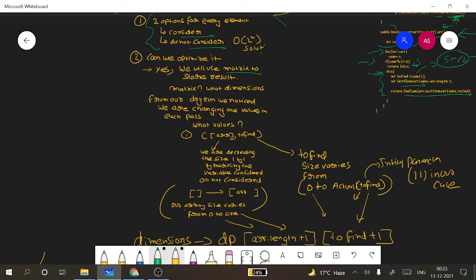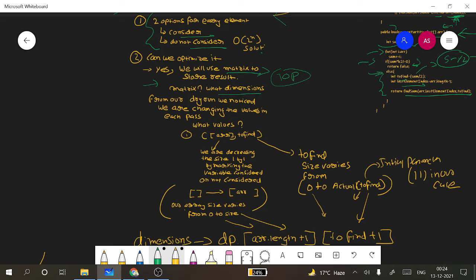Yes, we can optimize it by storing the results in a matrix, which is nothing but a kind of DP applied to the recursive solution. We'll build it using top down. Our core problem will be a big problem, and we will be going down, solving toward the lower problems.